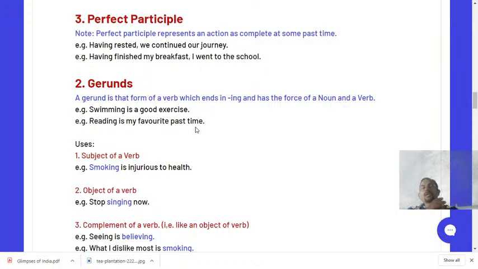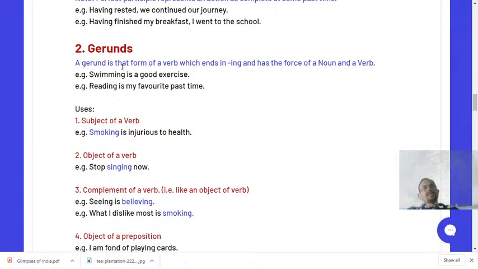Let us find out what gerunds are, how we should identify the example of a gerund, and how we can differentiate between a gerund and a present participle. A gerund is that form of a verb which ends in ing and has the force of a noun and a verb. Now see the example. Swimming is a good exercise. Reading is my favorite pastime. These are the examples of gerund. There are a couple more examples there. Let us study the examples after we study the use, so that we understand it better.